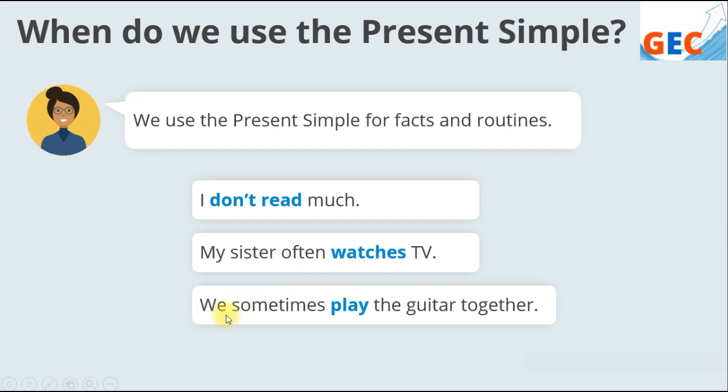And we sometimes play the guitar together. We is the subject, sometimes is the adverb of frequency, play the guitar together is the predicate. The second and the third sentences are affirmative sentences.